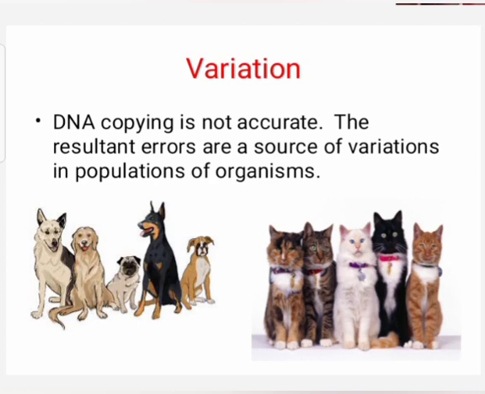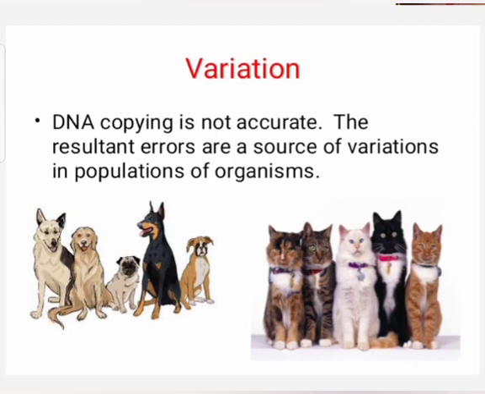All the cats belonging to the same family, that is called Felis catus. You can see variation among the cats. They are similar but not identical. The reason for this variation is DNA copying. The DNA copies generated during DNA copying are similar but not identical.